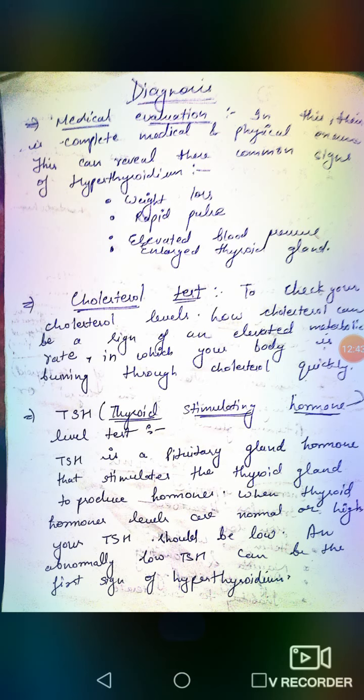What we will do in this test is check the cholesterol level, to see how cholesterol can be a sign of an elevated metabolic rate. As I have told you earlier, in hyperthyroidism there is an increase in metabolic rate. Then we will measure the cholesterol level and evaluate how cholesterol can be a sign of an elevated metabolic rate, in which our body is burning through cholesterol quickly.